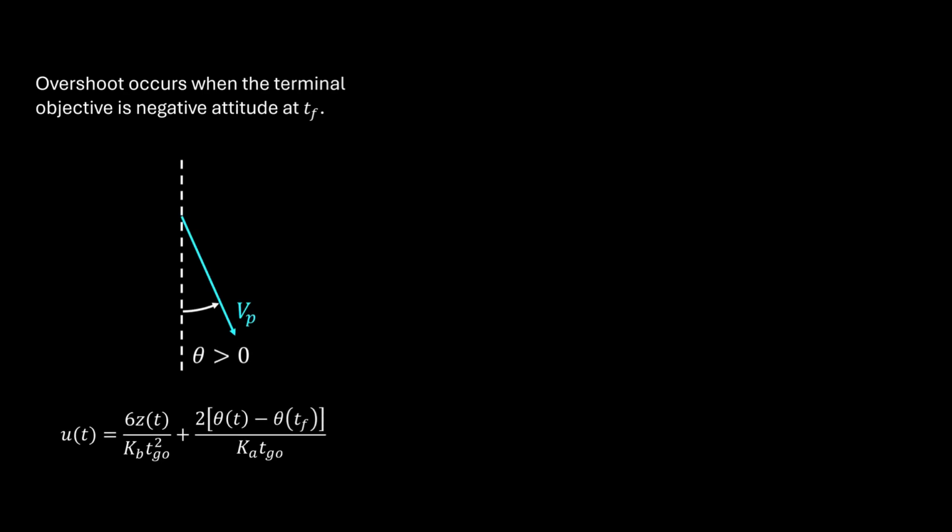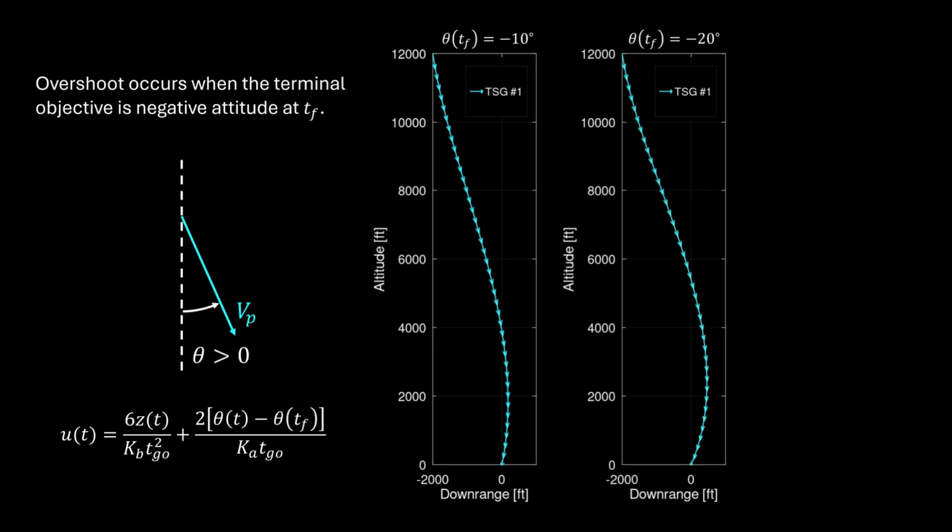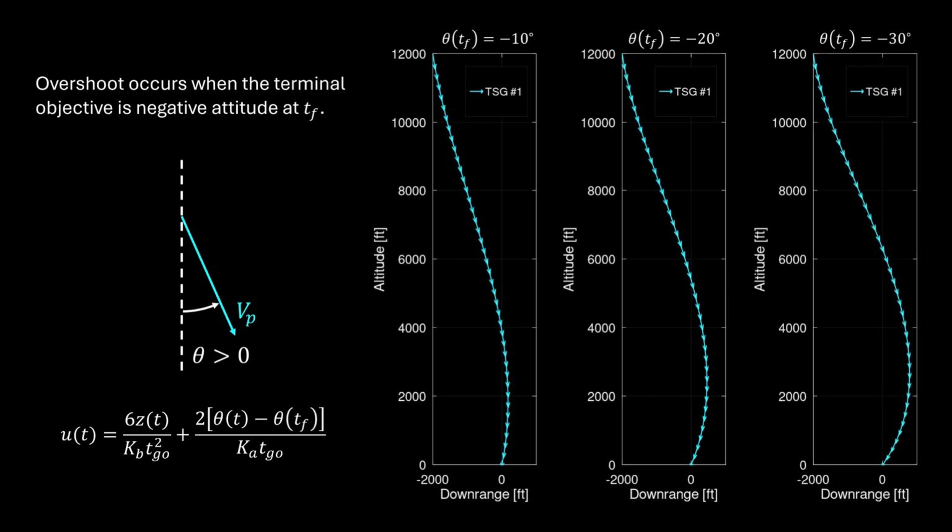Let's now explore non-zero terminal attitude commands. Note that impacting while pointing rightward is positive and leftward is negative. Here's the case of commanding negative 10 degrees and negative 20 degrees and negative 30 degrees.